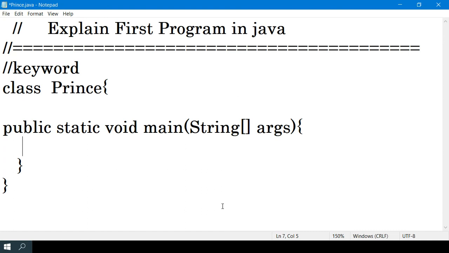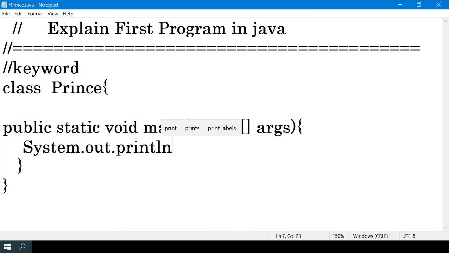And apart from this, you have System. System is a class. System.out is a variable. System.out.println, where println is a method, and through this method you can print anything on the console, for example, hi prince.